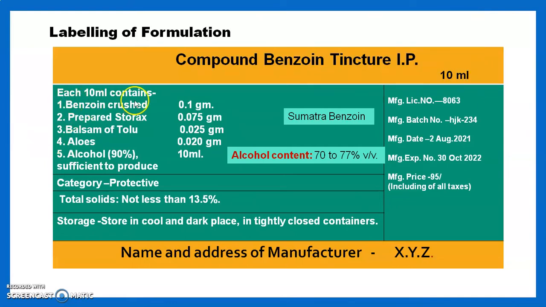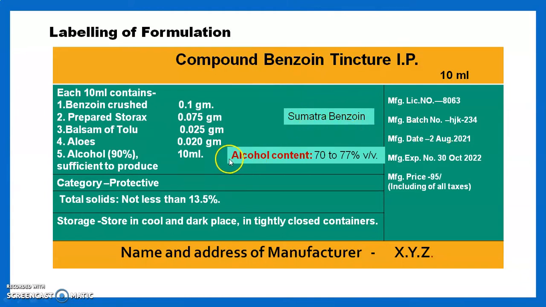Then mention each ml content or each 10 ml content. Here we mention each 10 ml content. All the ingredients and their concentration should be mentioned on the label. Then for this tincture we have to mention which type of benzoin we use for the formulation. Here we use the Sumatra benzoin, we mention that.